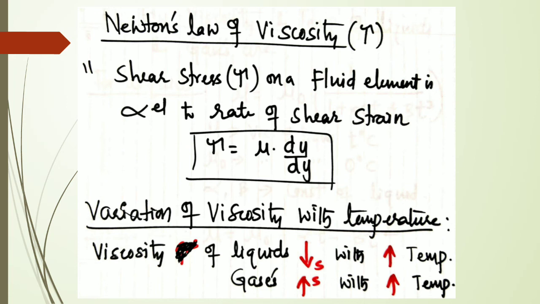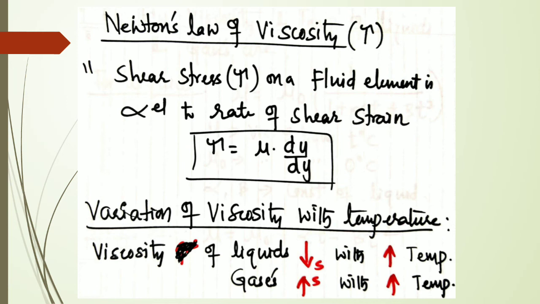Then what is Newton's law of viscosity? Again, it can be called as mu, Newton's law of viscosity, or dynamic viscosity, or simply viscosity also. Newton's law of viscosity, which all fluids obey, means the shear stress tau on a fluid element is directly proportional to the rate of shear strain.